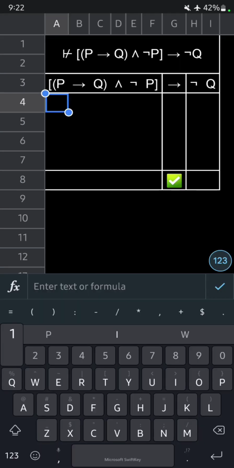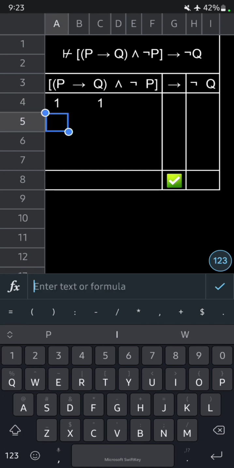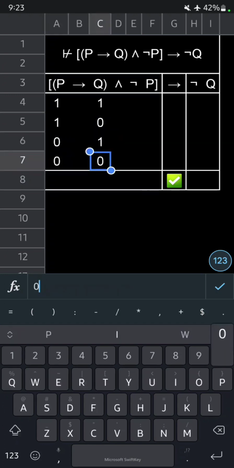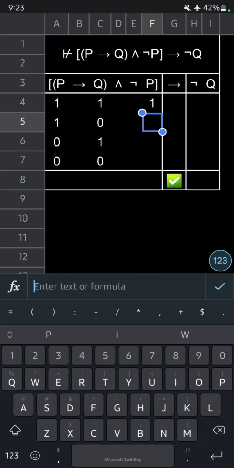That is, one in which P is true and Q is true, one in which P is true and Q is false, one in which P is false and Q is true, and one in which neither P nor Q is true. So let's copy that over to our other columns while staying consistent.